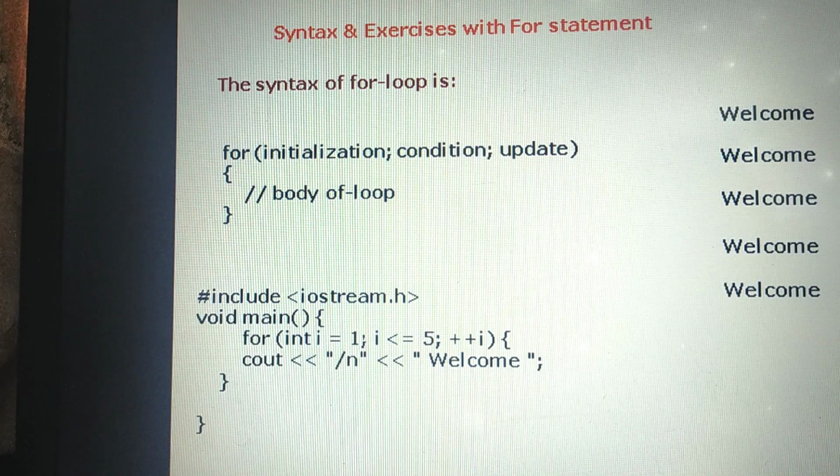Again it will do the incrementation, check the condition, then execute the statement. This same process will repeat until the value of I becomes 6. Once the condition is false, the for loop will terminate. We will come to the main program.